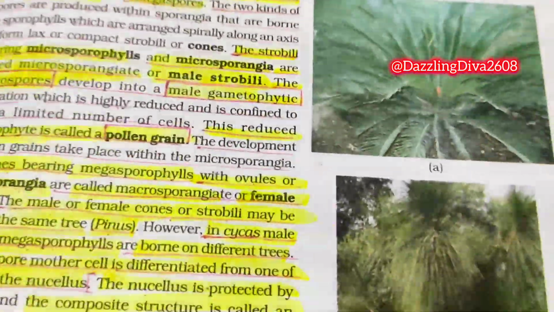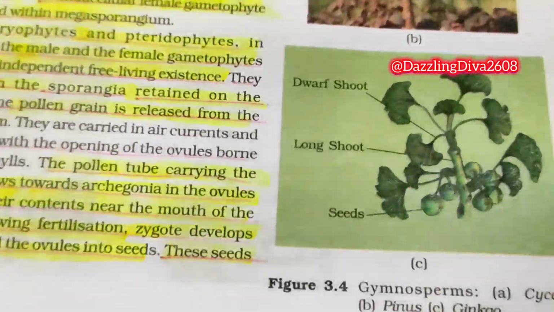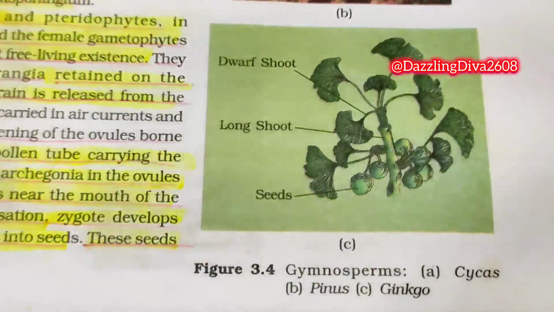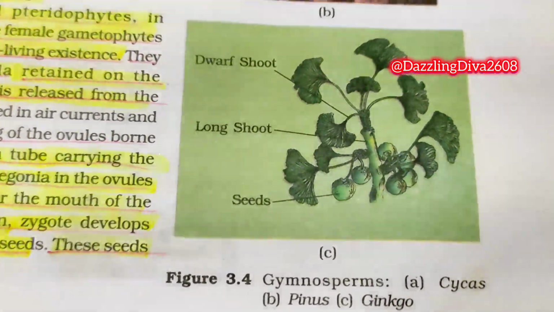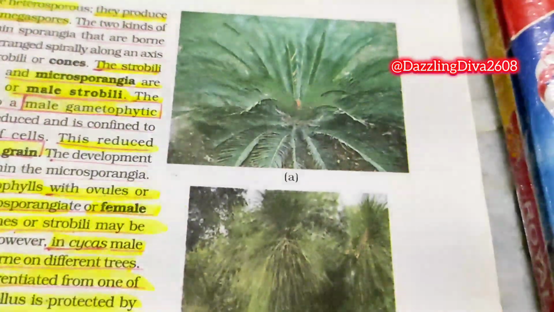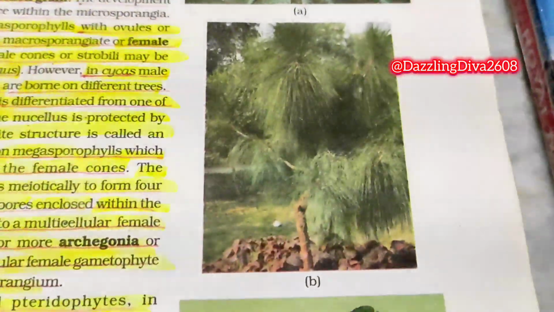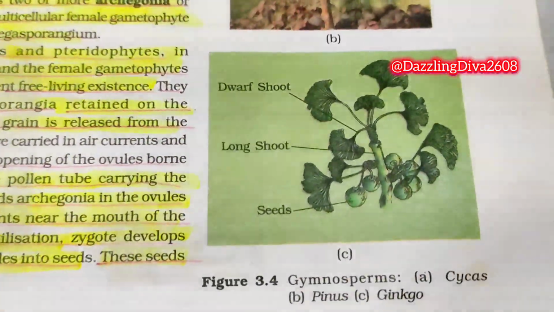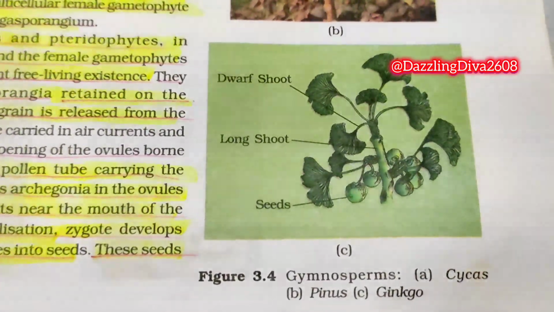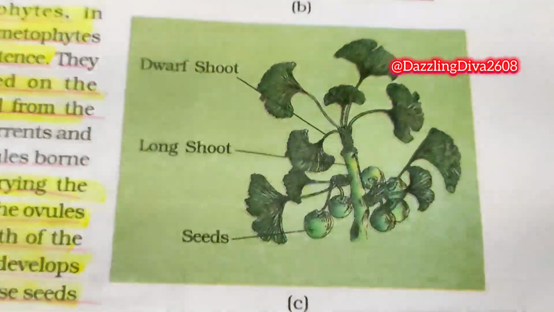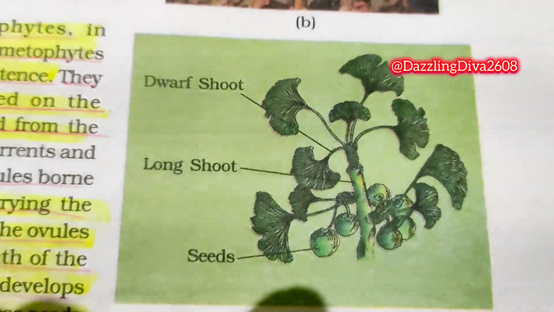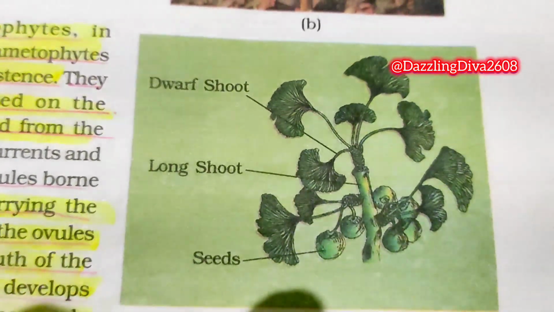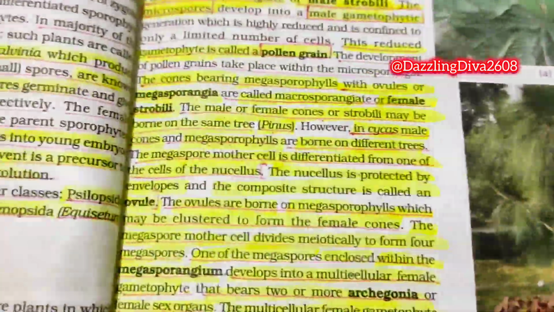Look at the figure A. What is it? Figure 3.4 Gymnosperms. A. Cycas, B. Pinus, C. Ginkgo. So this is Cycas, A. B is Pinus, and this is Ginkgo. Now here, look at the diagram carefully. This is the dwarf shoot, then comes the long shoot and the seeds. Okay.